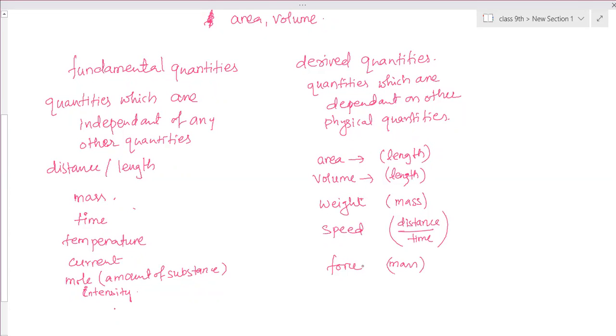So the quantities which are dependent on any other quantities, to find those values we have to depend on other quantities. Those quantities we call derived quantities. And the same thing applies to units. So is it clear? What do fundamental quantities and derived quantities mean?